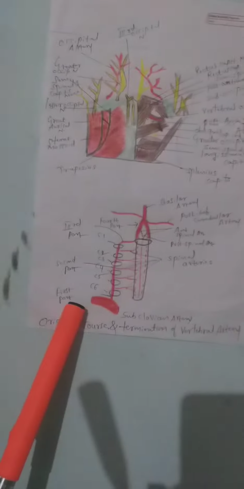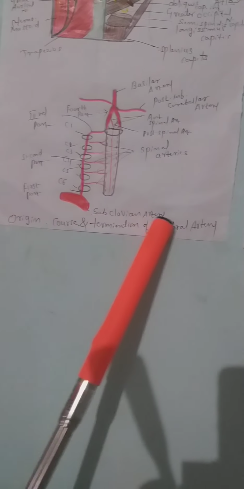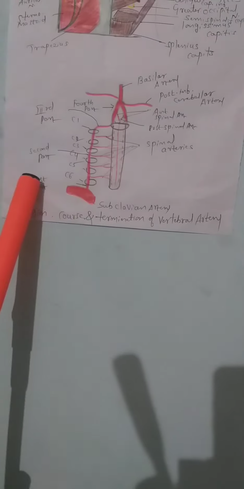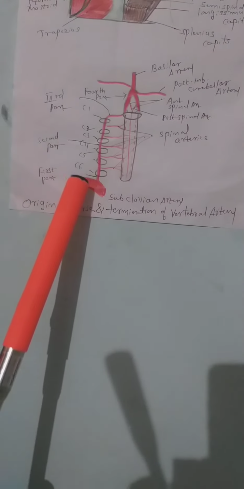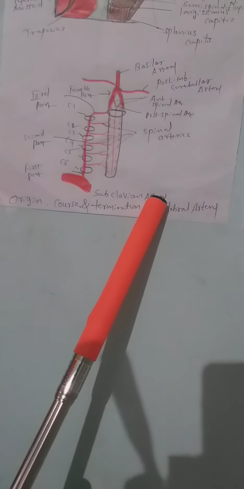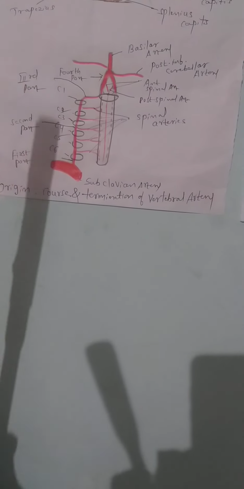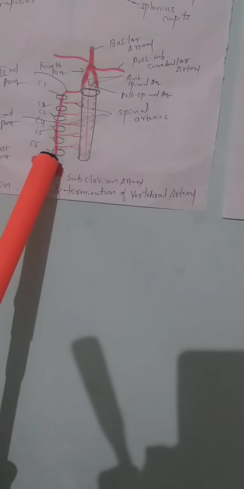And you can see here the course of the vertebral artery. The vertebral artery starts from the subclavian artery. It pierces the foramina transversaria of the cervical vertebrae. The subclavian artery ascends upwards. It is the first part.